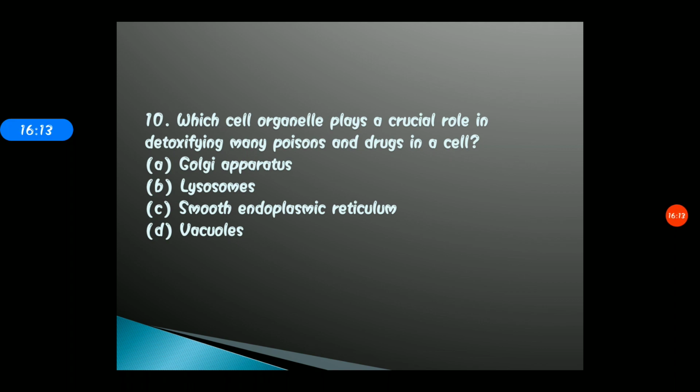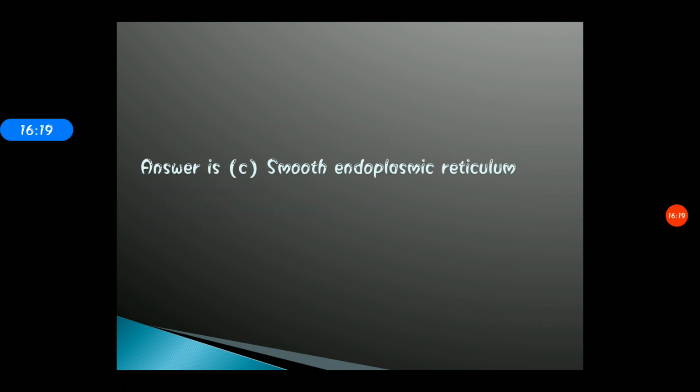Okay, so I think you have marked. The correct answer for this last question, that is question number 10, is option C, that is smooth endoplasmic reticulum. Students, smooth endoplasmic reticulum plays a very important role in detoxifying many poisons present in the liver cells of higher animals just like mammals, basically vertebrates if we talk about.